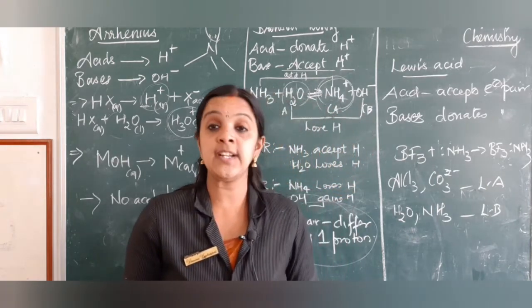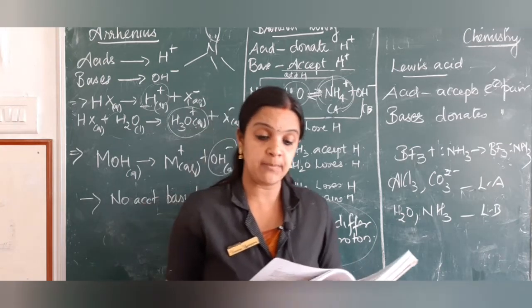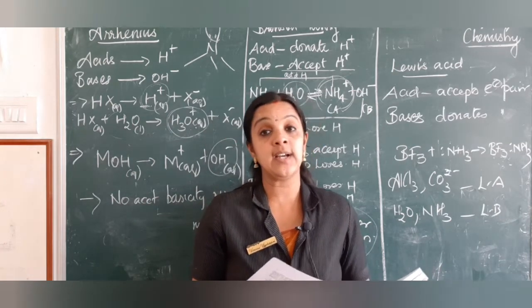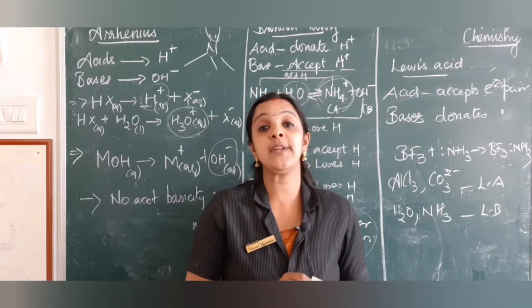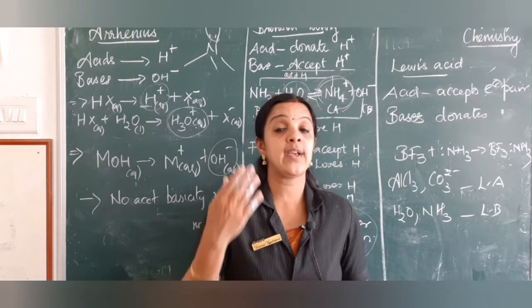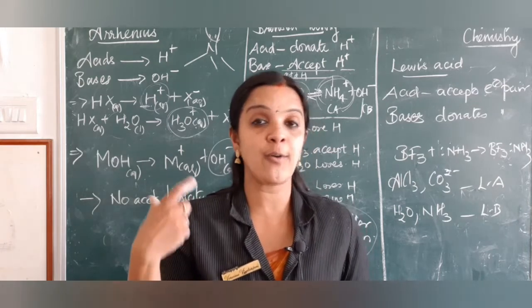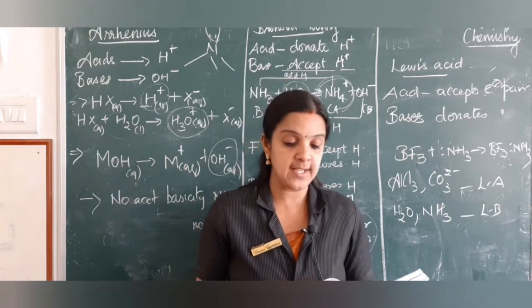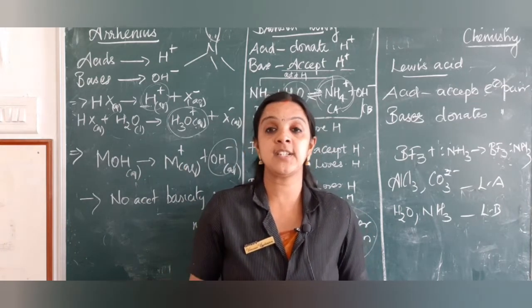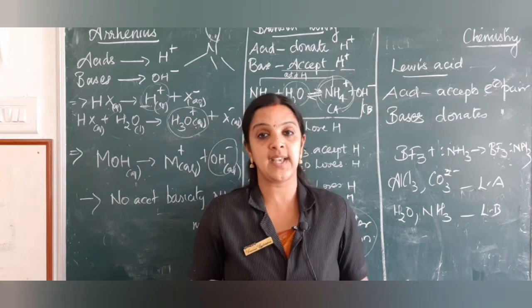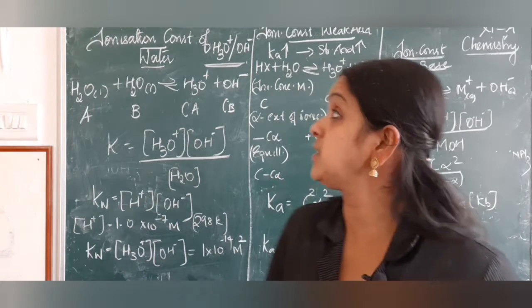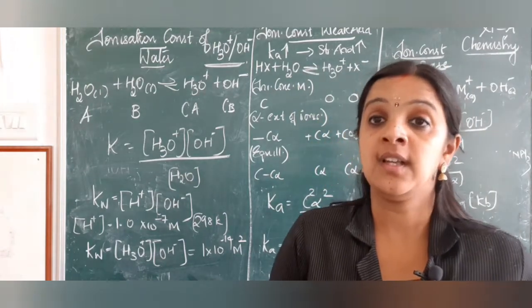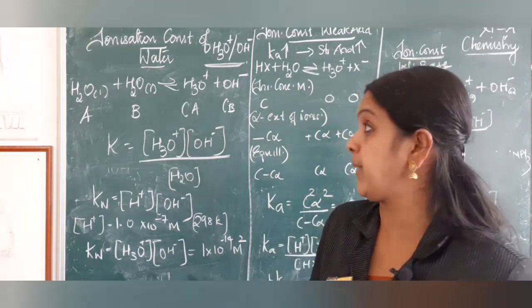Now we will be getting into ionization of acids and bases, and then we are going to learn about the ionization constant. We will do pH once you come here, where we are going to see how to solve problems and find the pH of a solution. Then we will get into the ionization constant of weak acids and bases. We are going to see the ionization constant of water, weak acid and weak base.